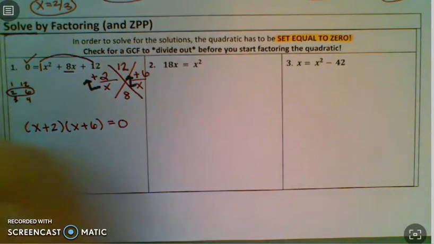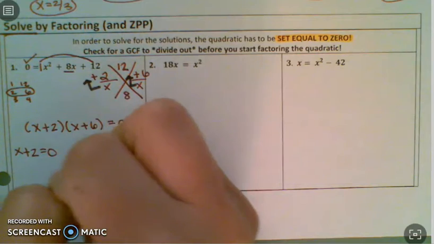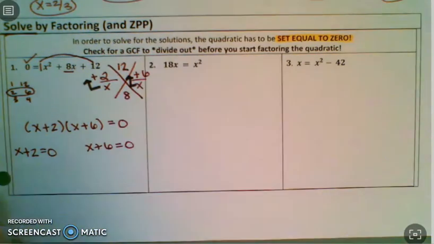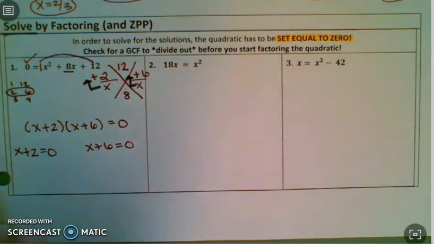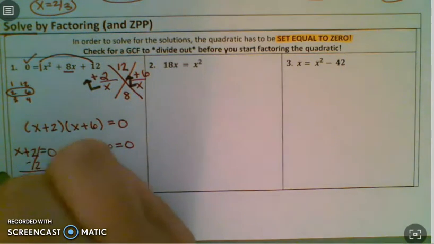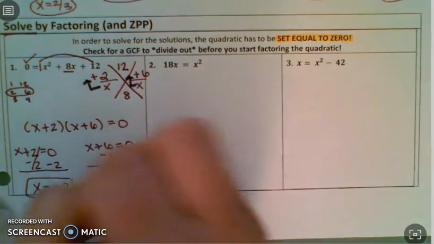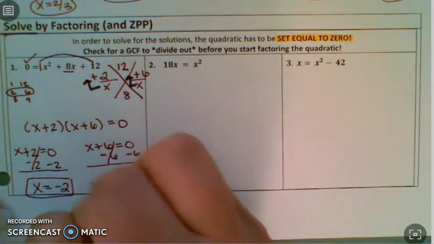Now, just like above, we're saying x plus 2 equals 0, x plus 6 equals 0. And each of these are just one step. Minus 2, x equals negative 2, minus 6, x equals negative 6.